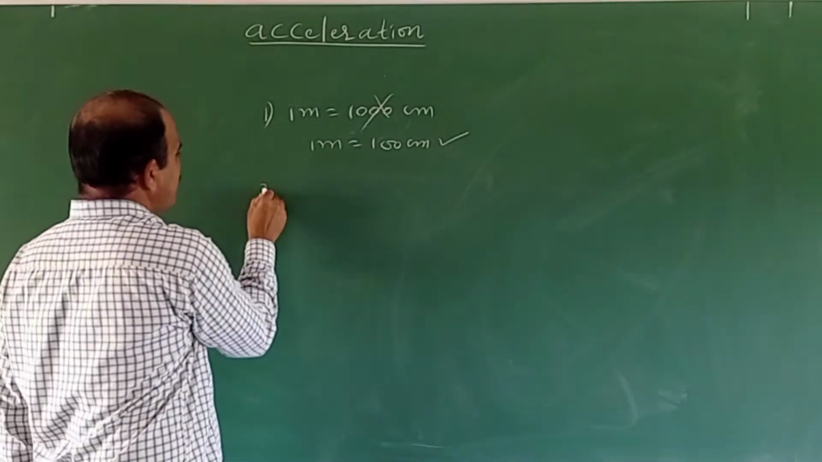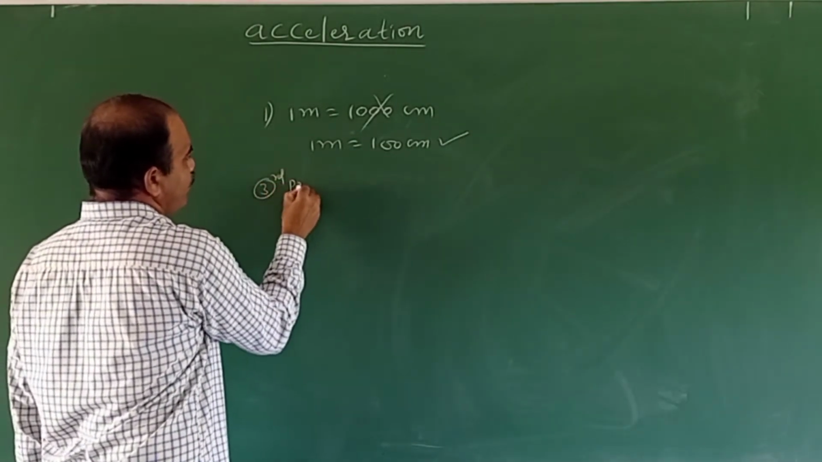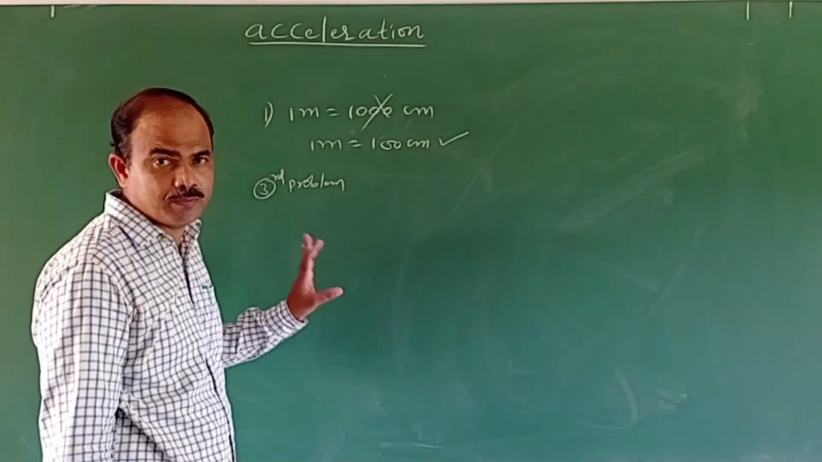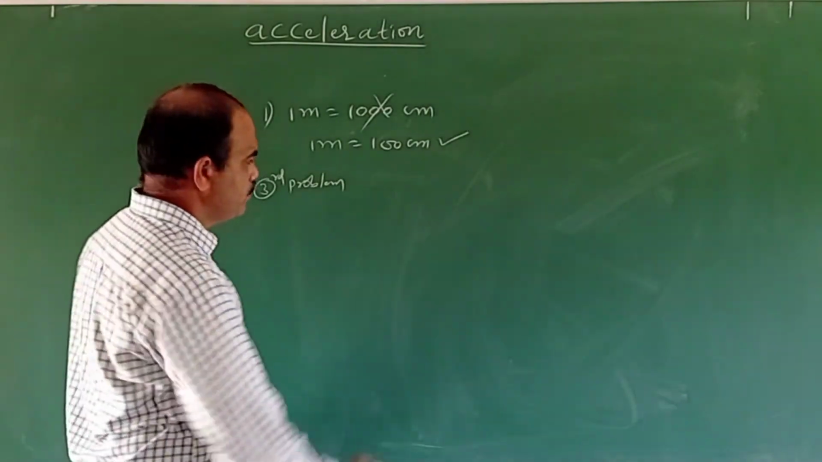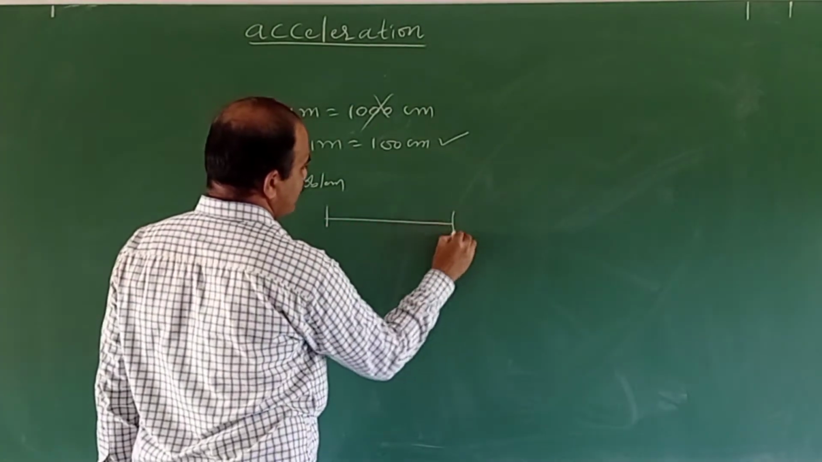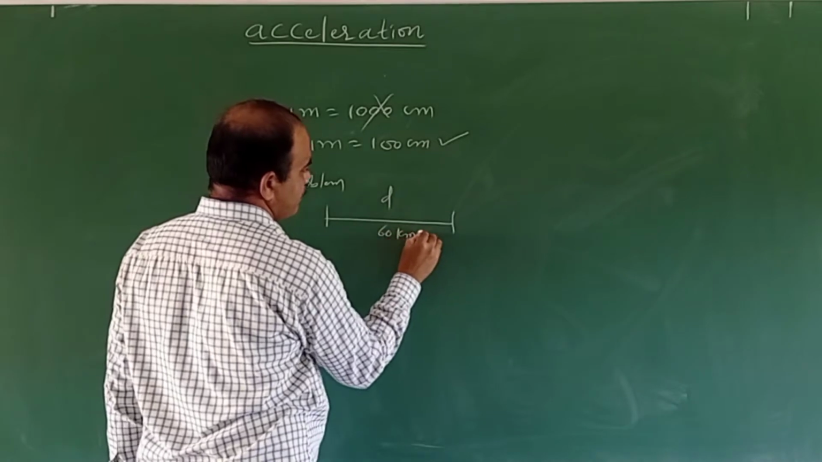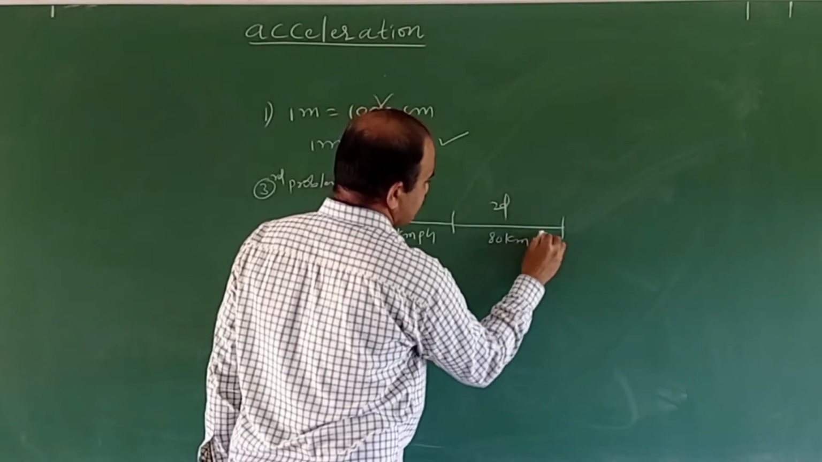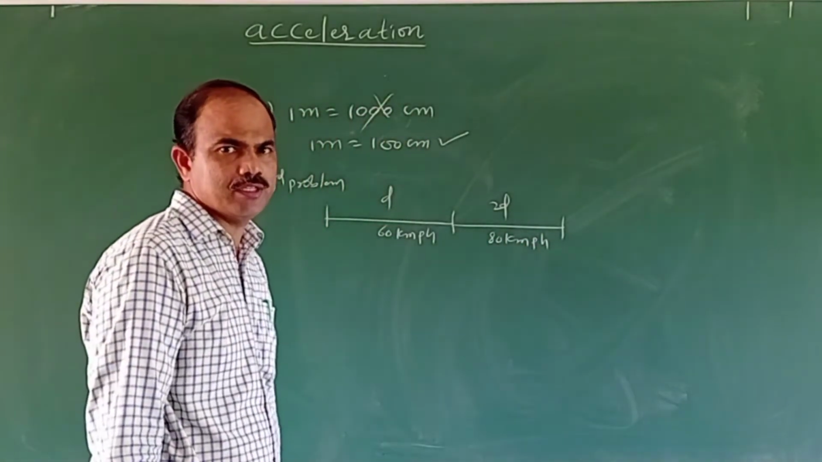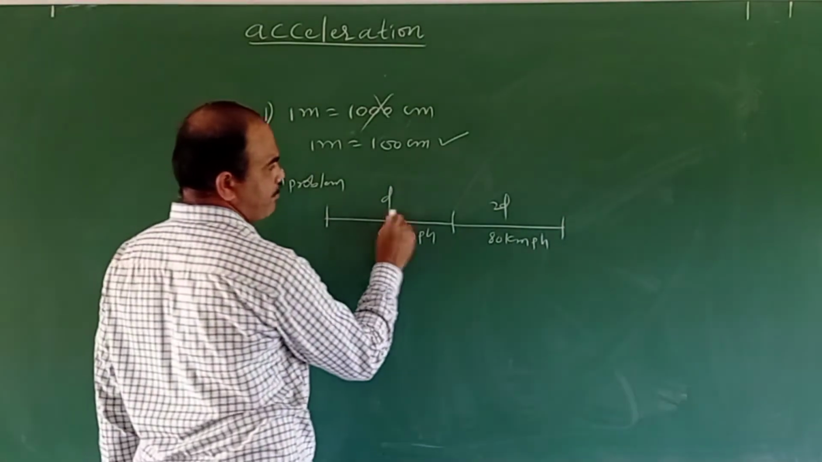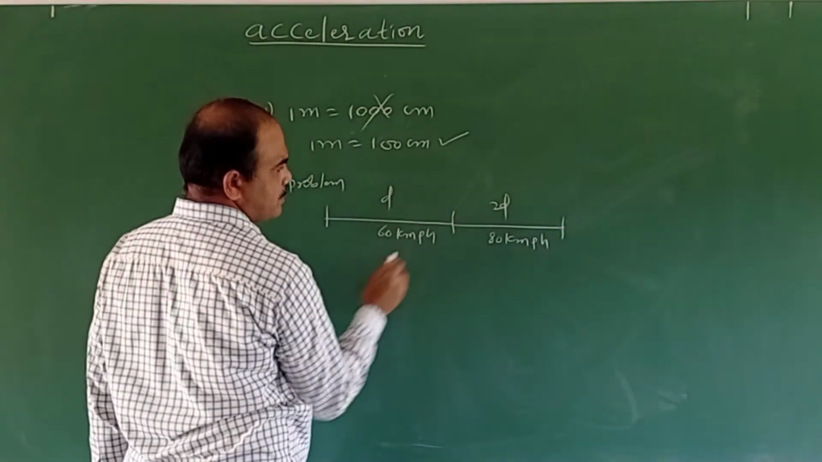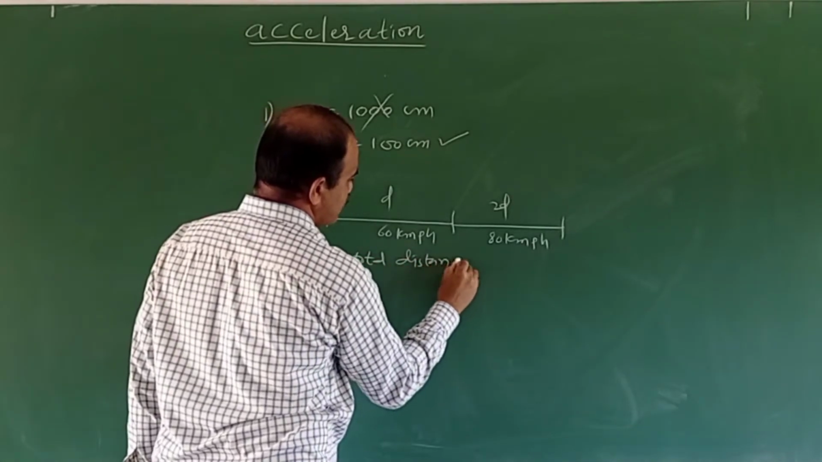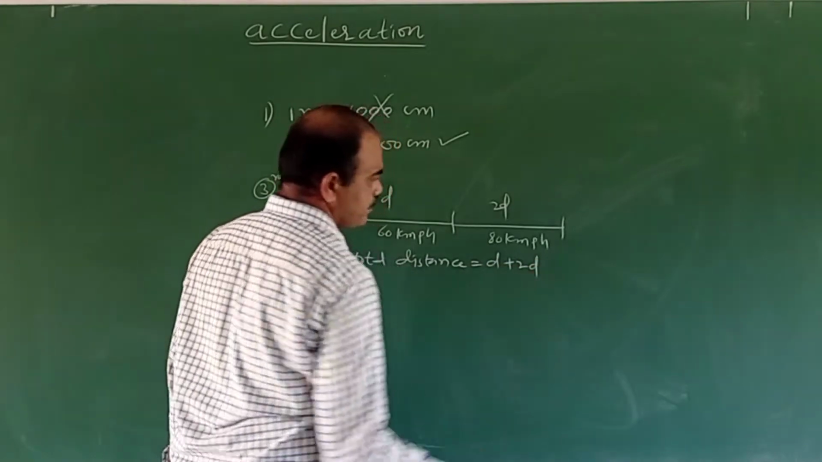The second mistake is in the third problem, when I was finding the average speed. In the third problem, the body covers distance d at 60 km per hour and distance 2d at 80 km per hour. We have to calculate the average speed. The total distance is d plus 2d, which is 3d.